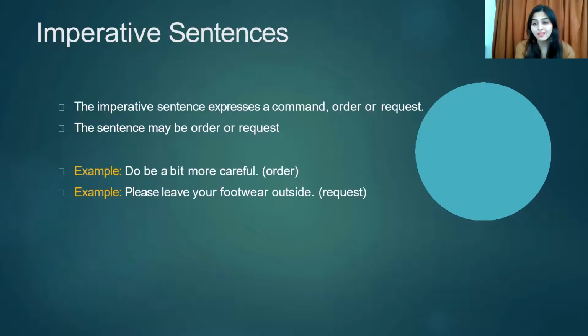A person will not like to touch somebody's footwear and keep it outside. But if a person says it in a polite way, anyone will do that. So please, can you leave my footwear outside the door? That's a way of asking, and it's a request. So in imperative sentences, you got the two things there.